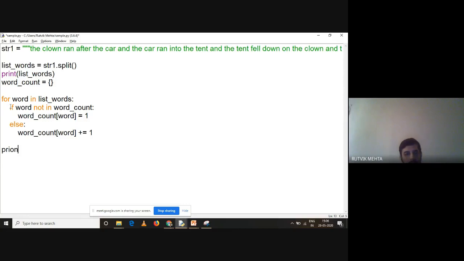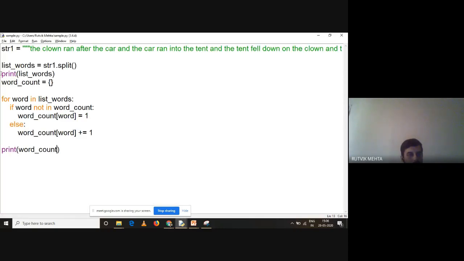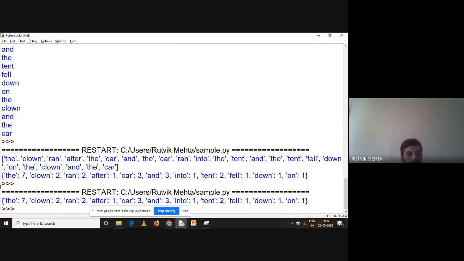And print word count, right? And see this, let me just put a hash over here so that the output is very clear to you. Now it is giving me the last output which you are getting over here. The is occurring 7 times, clown is occurring 2 times, ran is occurring 2 times, after 1, car 3, and so on, right?